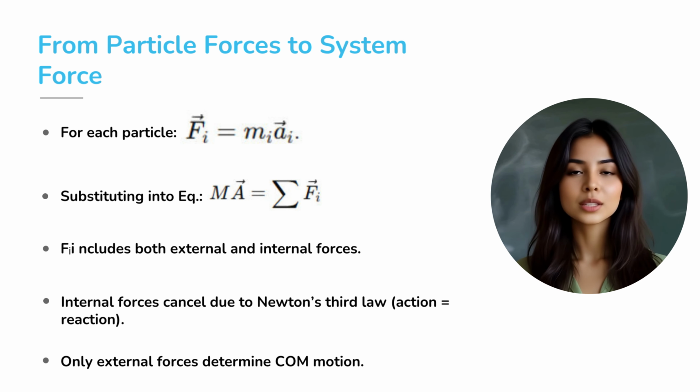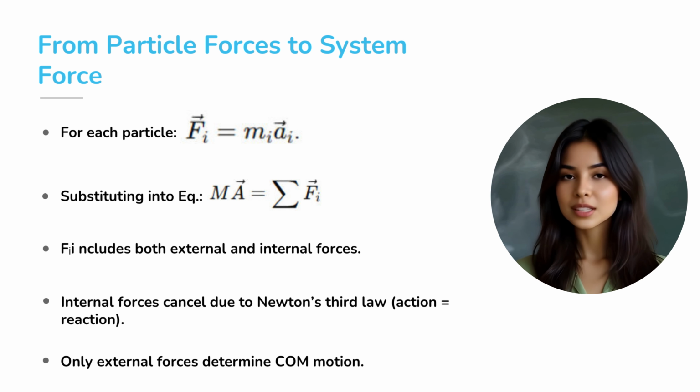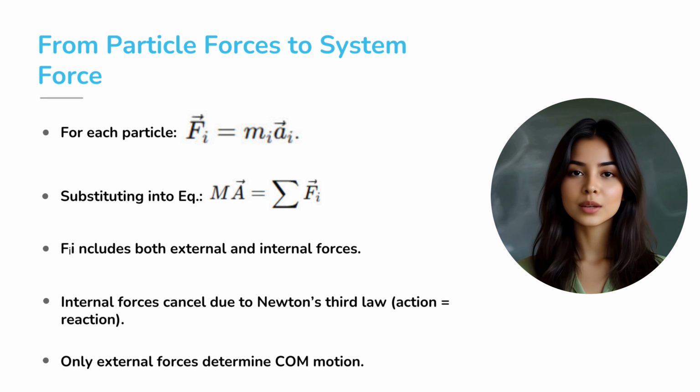Remember Newton's second law for a single particle. Force equals mass times acceleration. For particle i, we write F_i equals m_i a_i. Now, if we substitute this into equation 6.9, the result is M times A equals the summation of F_i. That's equation 6.10. Here capital M is the total mass, and capital A is the acceleration of the center of mass. But notice something subtle.